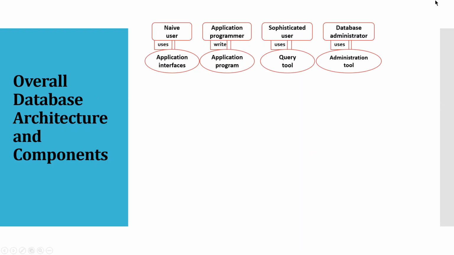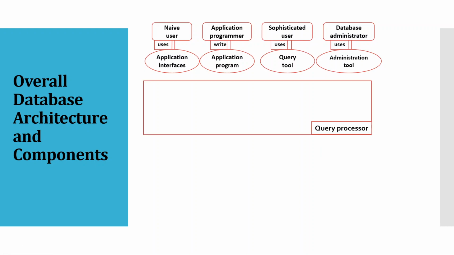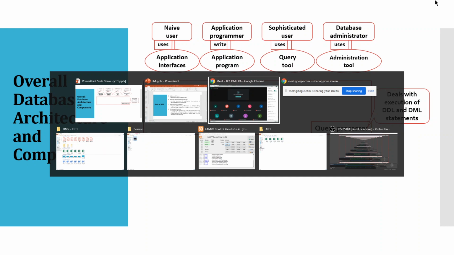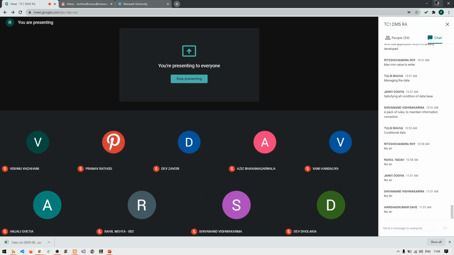Now let's go for the next part. In the next part we have the query processor, right? And what is the task of the query processor? It mainly deals with execution of DDL and DML statements. So what are the statements or commands in DDL and DML? Anyone? Very quickly give me the answer. What are the commands that come under DDL and DML? I want the answer very quickly.